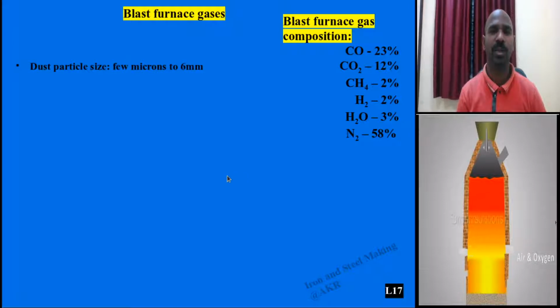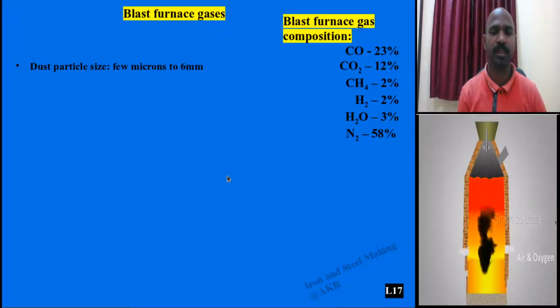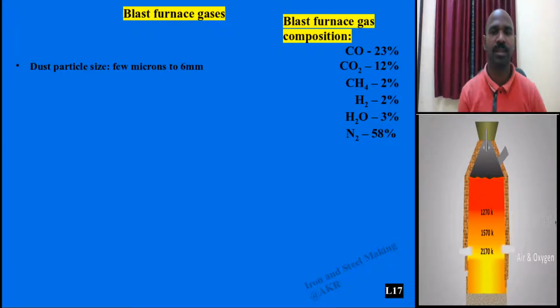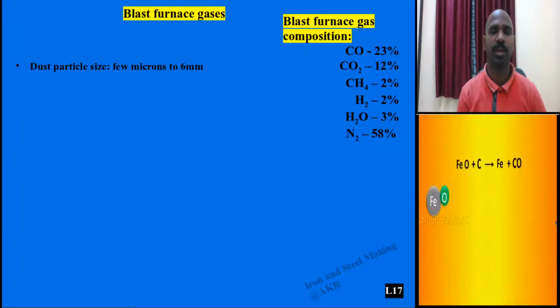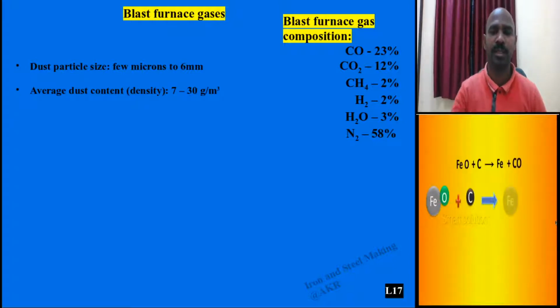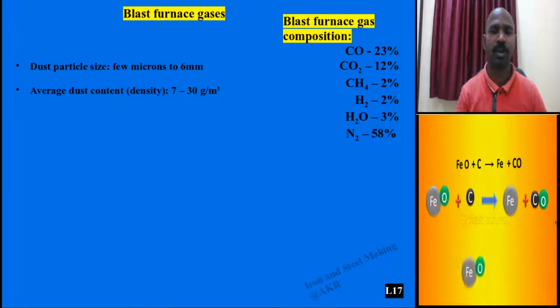Not only these gases will come out, dust particles also come out along with them. What is the average size of the dust particle? It may vary from a few microns to 6 mm. And what is the dust content by weight? It may vary from 7 to 30 grams per meter cube.